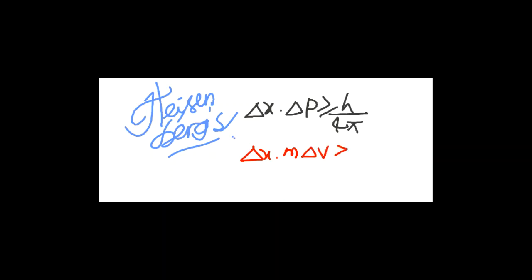And the formula is very simple. Delta x into m delta v, or delta p, is greater than or equal to h by 4 pi. For electron purpose, we discuss delta x into m delta v greater than or equal to h by 4 pi. But when you are solving the numericals, take it as equal.